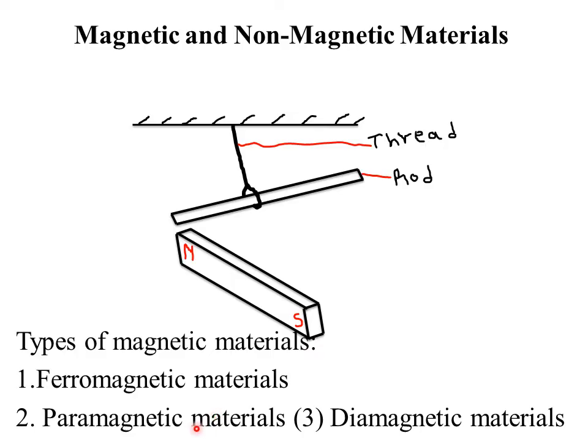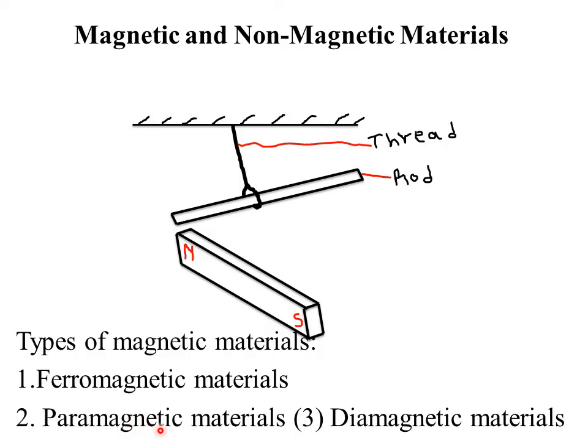You will realize that the force by which an iron nail will be attracted by a magnet will be different from the force by which an aluminium cooking pan will be attracted to a magnet. A nail will be strongly attracted to a magnet, whereas an aluminium cooking pan will be weakly attracted. Materials that are strongly attracted to a magnet are called ferromagnetic materials, whereas materials that are weakly attracted by a magnet are called paramagnetic materials.